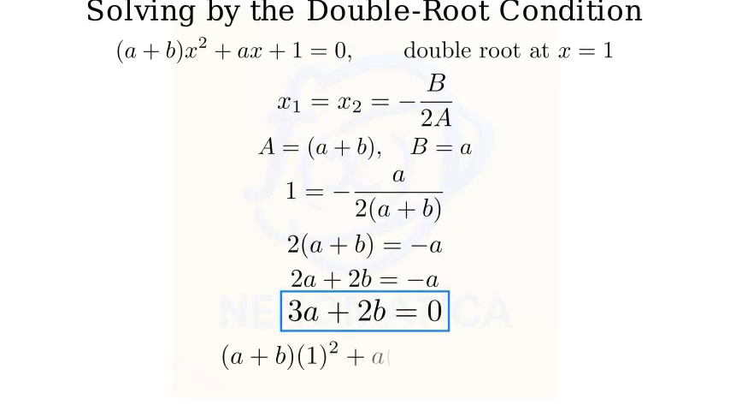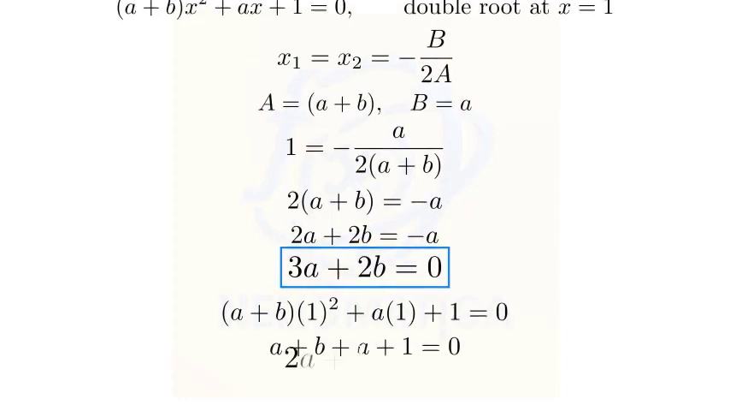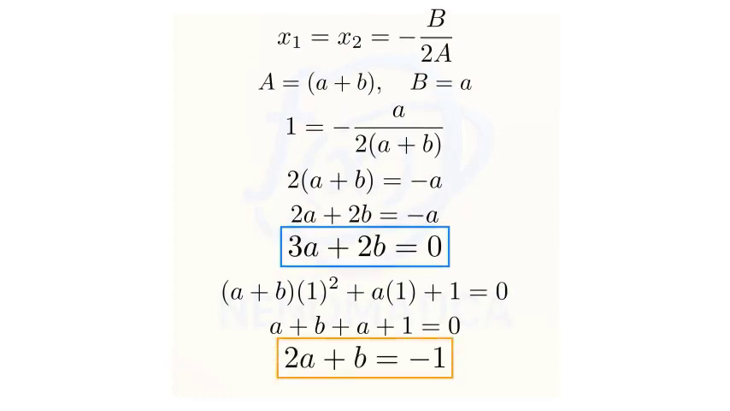Step 2. Verify x equals 1 is a root by substitution into the same quadratic. Substitute x equals 1: (a plus b) times 1 squared plus a times 1 plus 1 equals 0. Simplify to a plus b plus a plus 1 equals 0. So 2a plus b equals negative 1. This is our second equation.